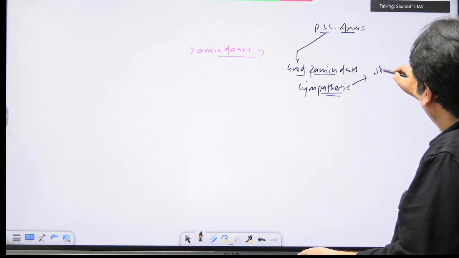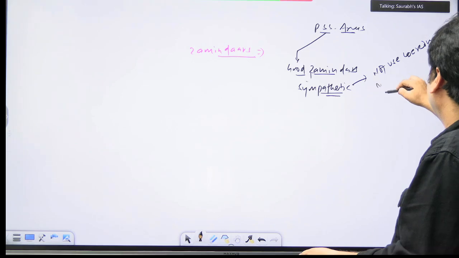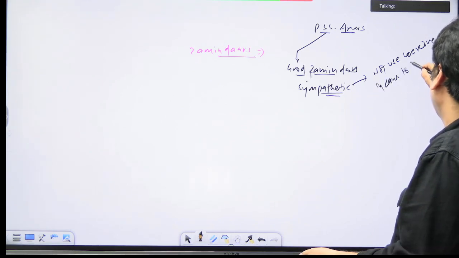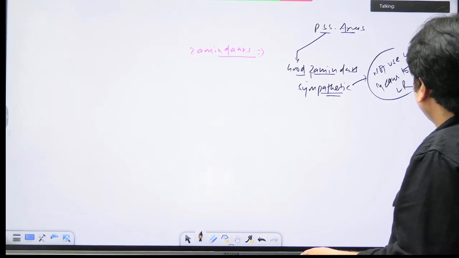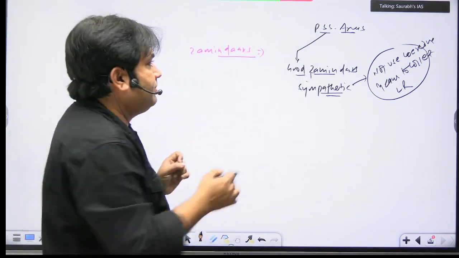They will not use coercive means to collect land revenue. पहली चीज. And what is happening?